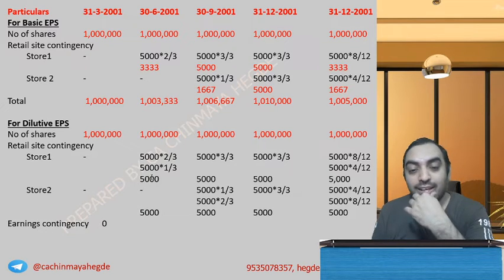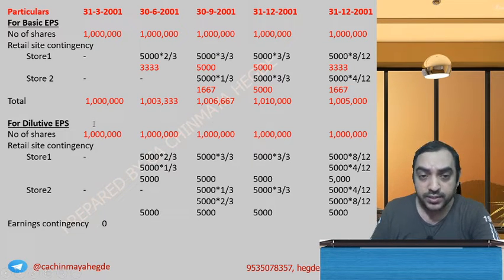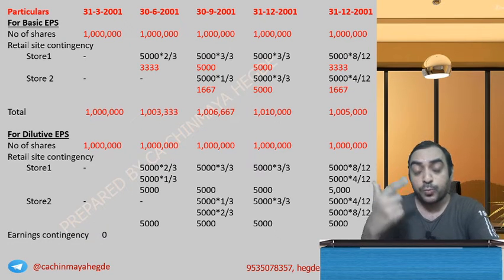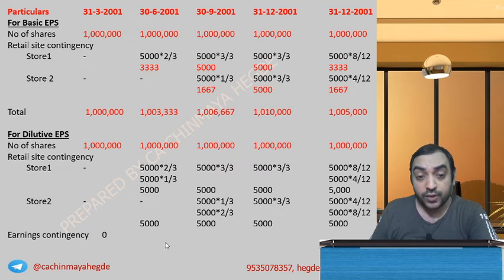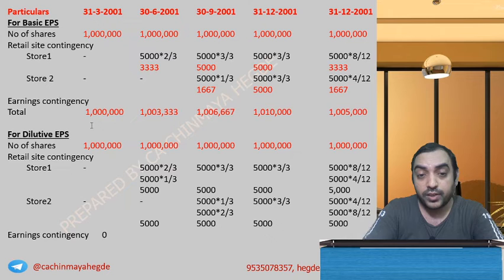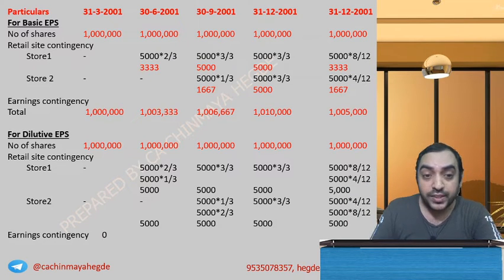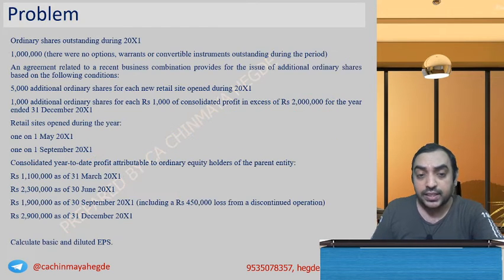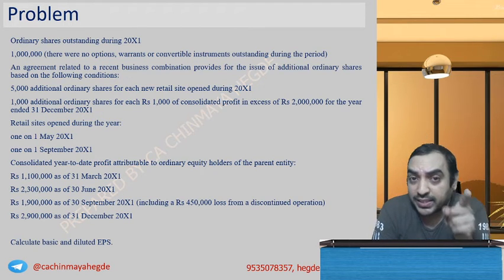Oh, we missed one thing, but anyway, no problem. Actually, sorry. Before this, I should have told you one thing. This will not have an impact on the number of shares, but I should have discussed this. Please come back to basic EPS. We considered only the retail side contingency. Earnings I have not considered. By mistake I have not considered, but coincidentally, this is 0 only. Let me tell you. At the end of the year, earnings contingencies. Earnings side contingency: for the first 4 quarters, don't even look at it for basic EPS. I am discussing basic EPS.